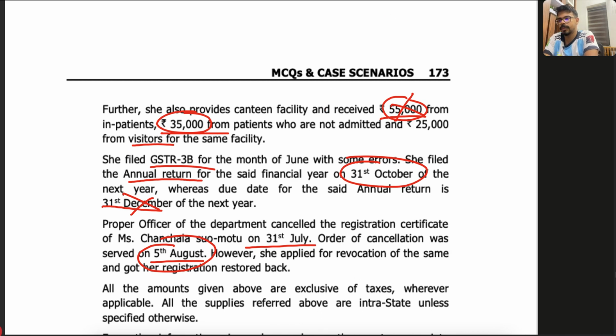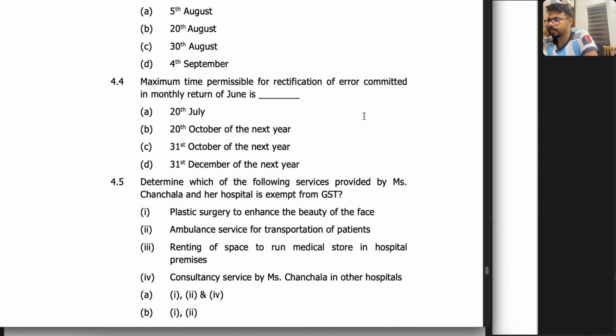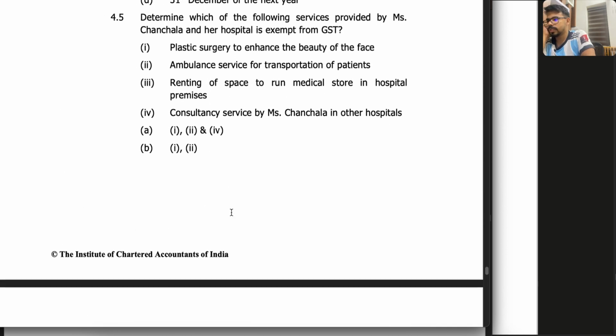Tell me, buddies. But in this question, the answer they have given is 20th October, and that is wrong, because they are not updated with the amendment. That was the previous provision, that is the due date of the September return, but that is now gone. So you have to make it 31st October, because 30th November or 31st October, whichever is earlier, is the one you have to compare. So you have to make that correction.